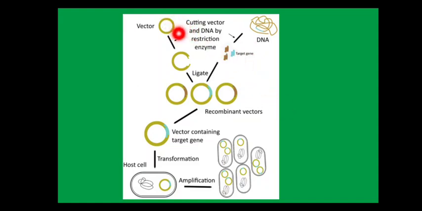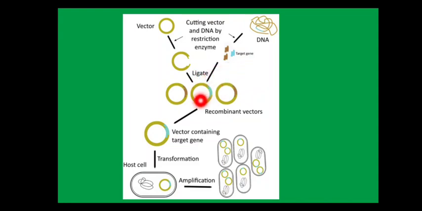Here you can see the plasmid vector, one of the vectors. We are using the vector, and here also we cut a segment, a sequence in the vector, to introduce our desired gene. To bind our desired DNA segment to the vector, we are using an enzyme known as ligase.